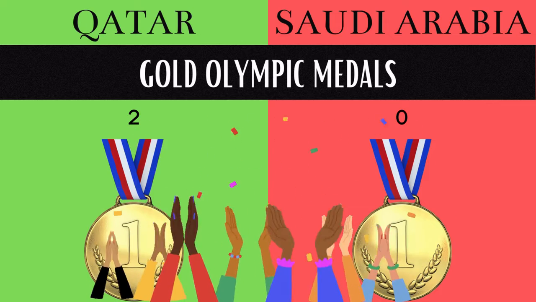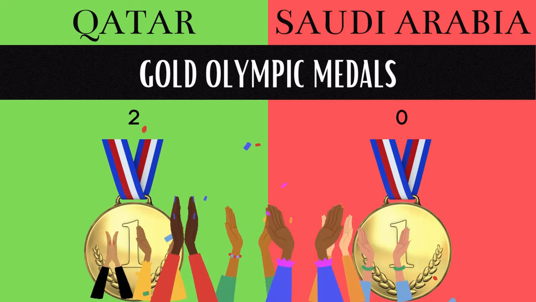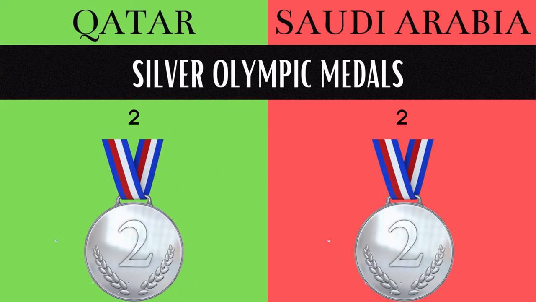Qatar has 2, and Saudi Arabia has no gold Olympic medals. Both Qatar and Saudi Arabia have 2 silver Olympic medals.